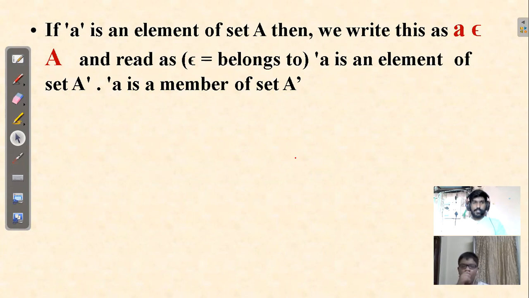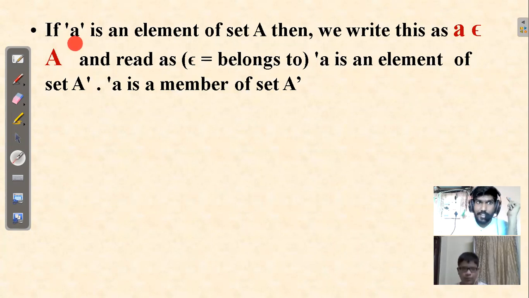Okay, now look at this. This is a very simple notation. Just understand what this means first. Read carefully, listen carefully to the words. If small a is an element of set A, what does it mean when I say a is an element of A? What do I mean by that? Yes, correct. The small alphabet a is an element in set A. So if a is an element of set A, then we write this as a belongs to A.